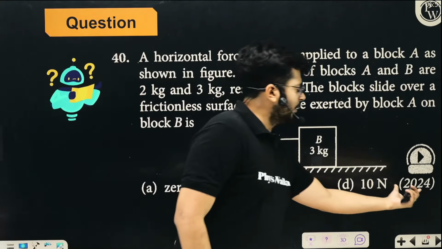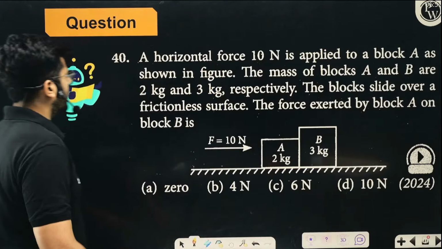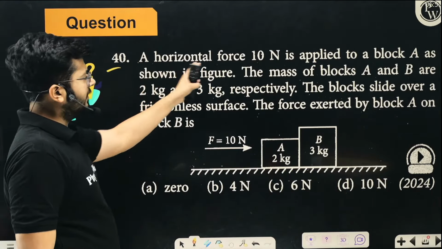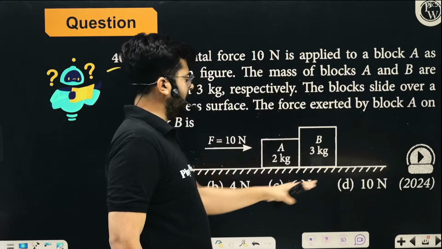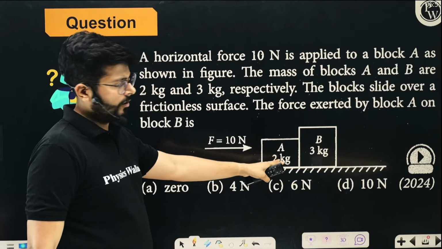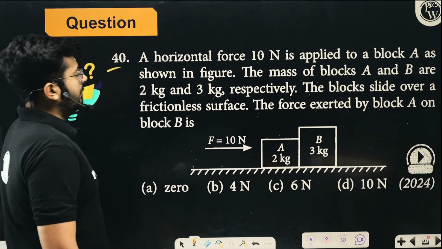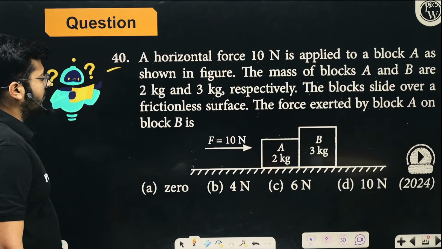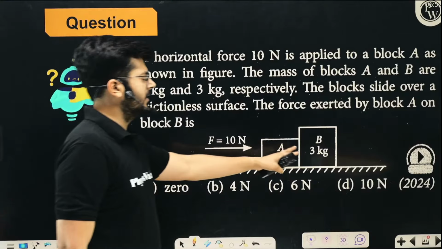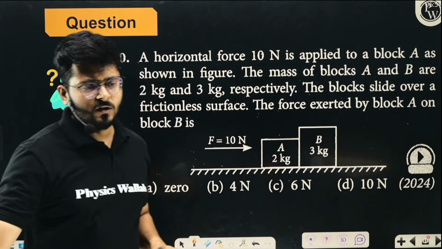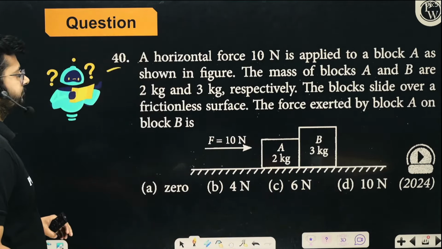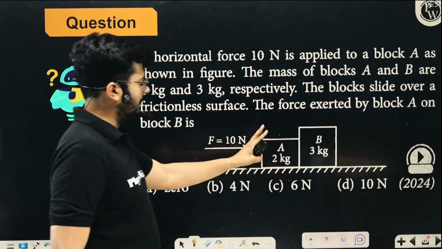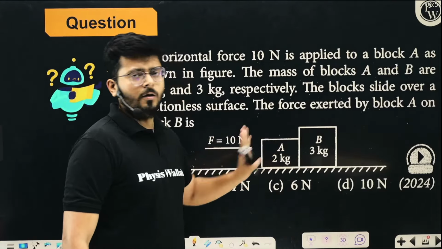This was asked in the year 2024, right? So just try to solve it. This is the question. A horizontal force of 10 Newton is applied to a block A. The masses of blocks A and B are 2 kg and 3 kg respectively. The blocks slide over a frictionless surface. The force exerted by the block A on the block B will be.